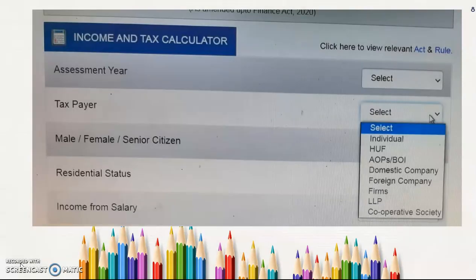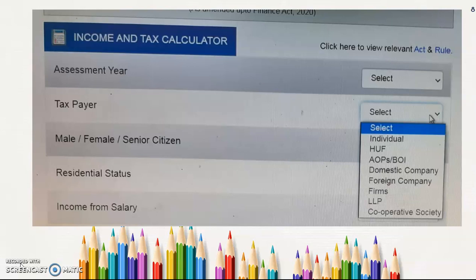So the next thing is the taxpayer. Already we have seen the section. According to the income tax, there is a concept called person under Section 2(31). So: individual; Hindu undivided family, nothing but a joint family business; and association of persons. Here, association of persons and body of individuals, there is some difference between these two concepts.